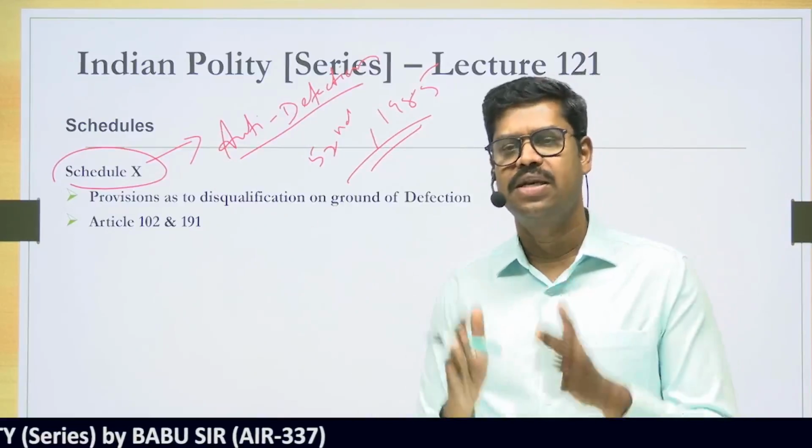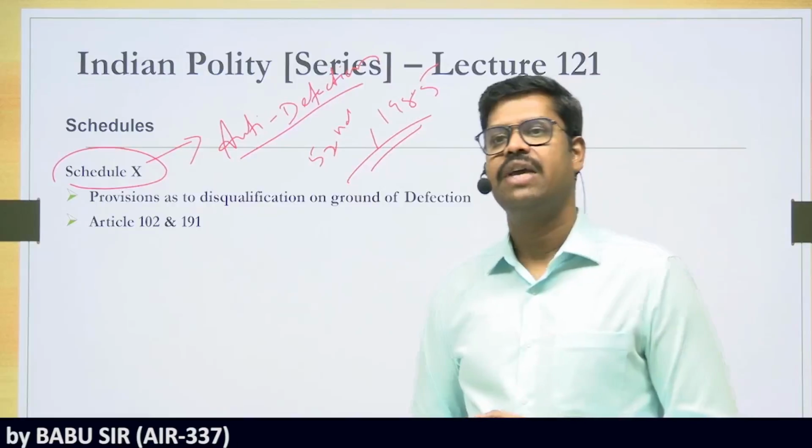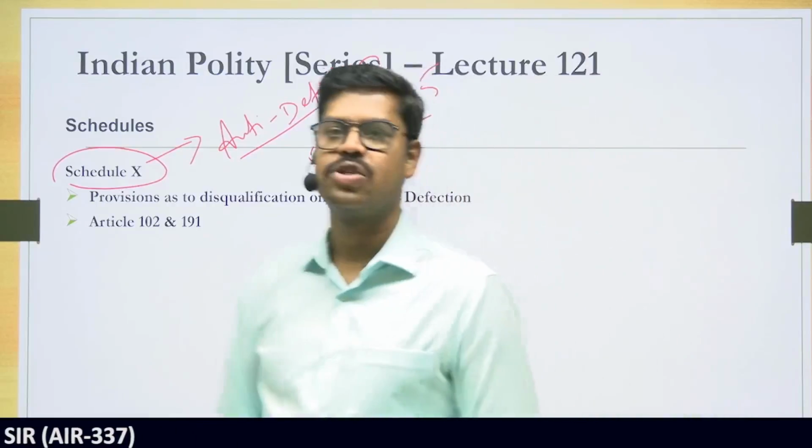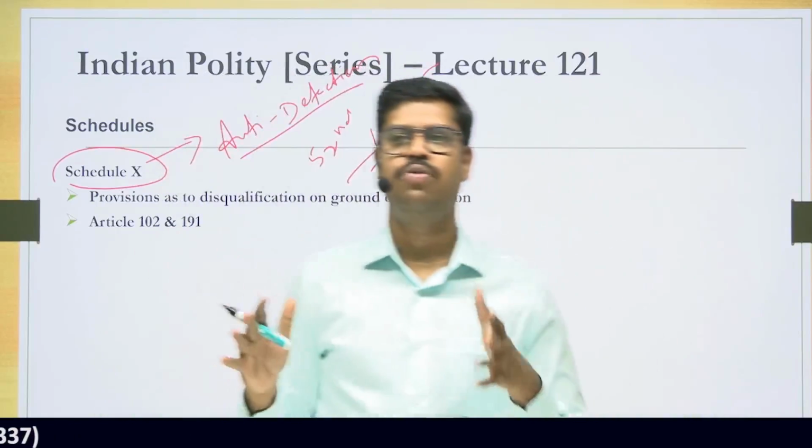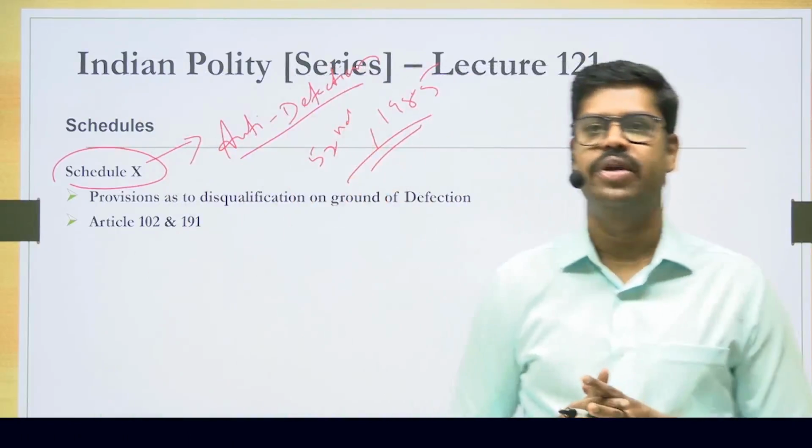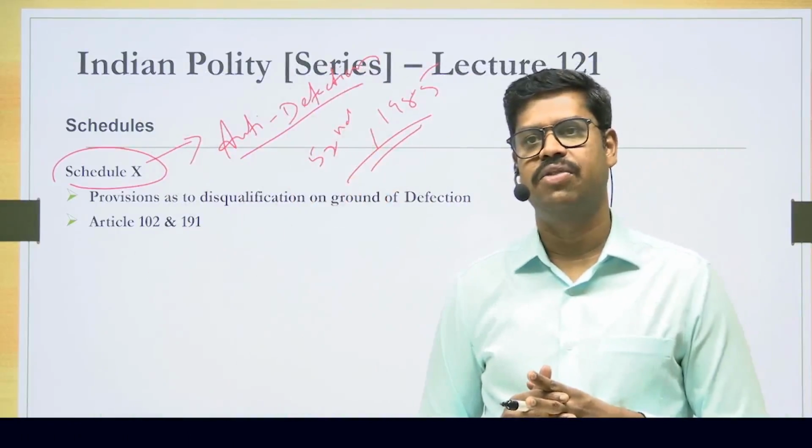Basically, it is a ground for disqualification if the members of the parliament engage in what is called defection. I have elaborately dealt with this when I was dealing with the disqualification of the members of the parliament earlier itself.